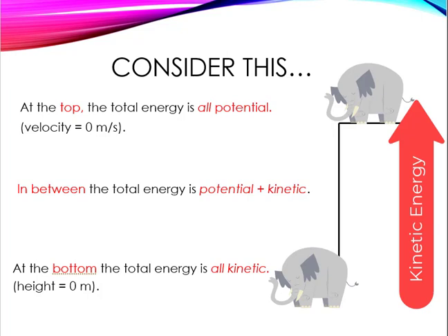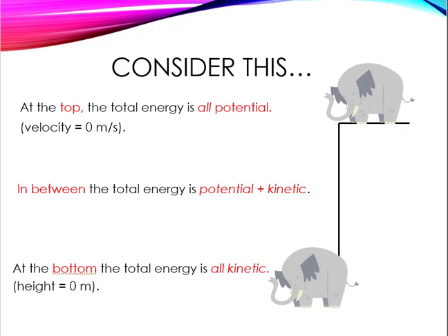At the very middle of that cliff, at the halfway point, it is half kinetic, half potential. And once again, right before the elephant hits the ground at the bottom, height is 0, so there's no potential energy, and it's going to be all kinetic. So the velocity of the elephant will be maximized there because the height is minimized.